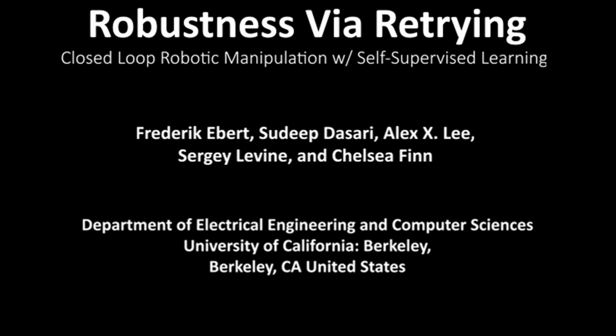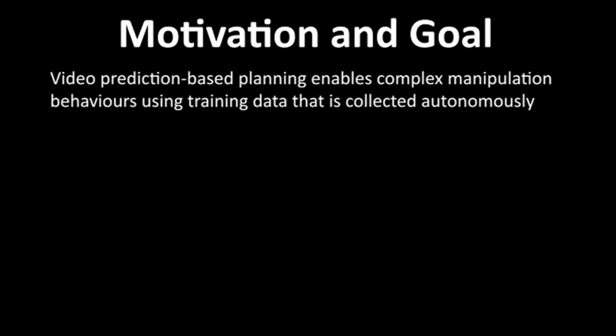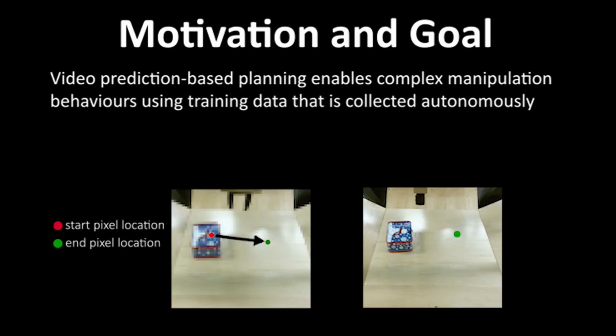We present Robustness via Retrying. Video prediction planning enables robots to learn complex skills using autonomously collected data. The user specifies one or more pixel goal position pairs in the start image. Then the planner finds actions which the video prediction model predicts will move pixels closest to their goal.